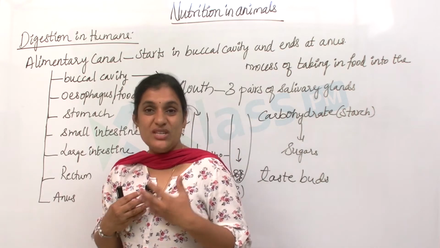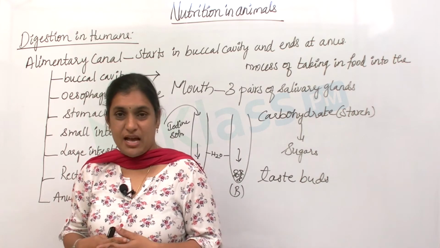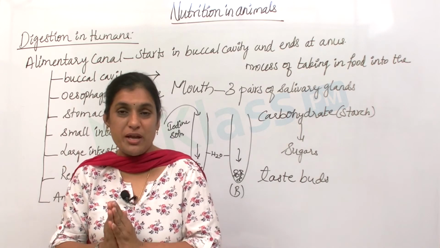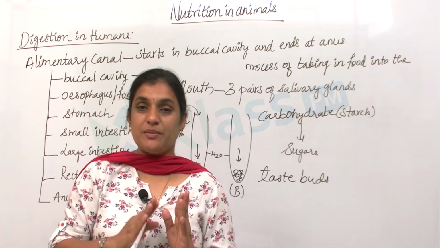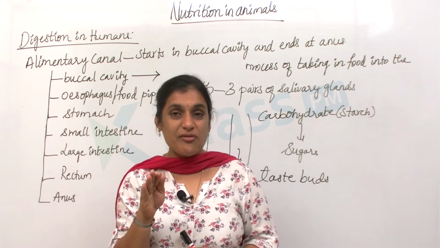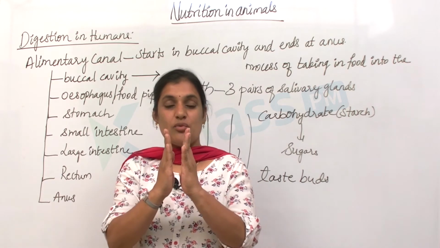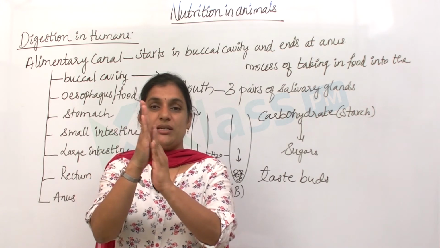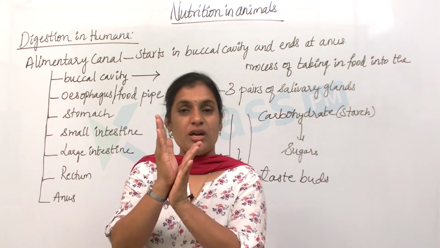And you know, sometimes when we eat, we suddenly get hiccups or we cough, right? Why does this happen? There is a passage called the food pipe which carries the food from the mouth into the stomach. And this food pipe and windpipe are present adjacent to each other. There is a muscular flap which separates the food pipe and the windpipe. Imagine this is your food pipe and this is your windpipe, present close to each other. There is a small flap, an opening, which will allow the food into the food pipe, and at the same time air into your windpipe.